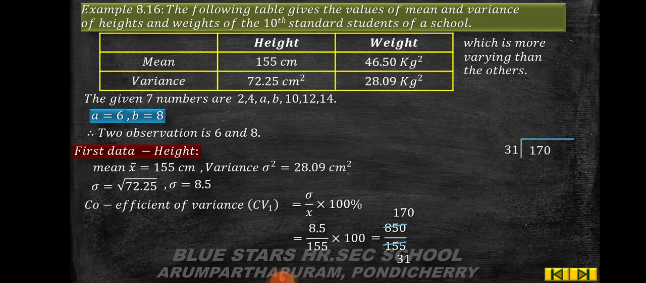So 170 divided by 31, 5 times 155. Again 15, put the decimal, add 1 0, 4 times 124. Remainder is 26, add 1 0, then 8 times 248. The remainder is 12. Add 1 0, then 3 times 93. The remainder is 27. So which is equal to 5.483. So CV1 is equal to 5.483.